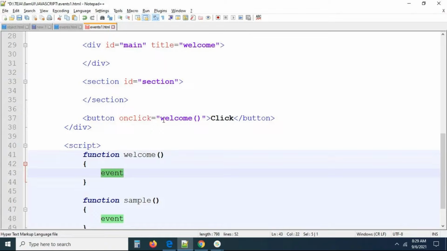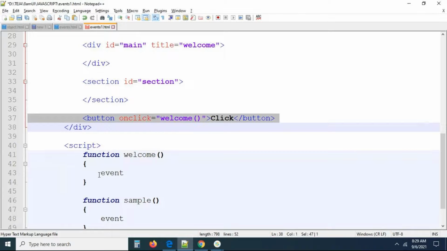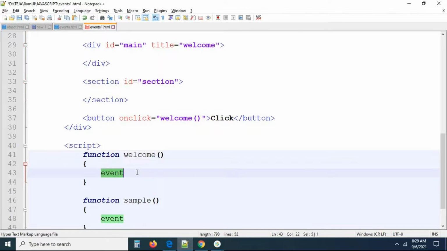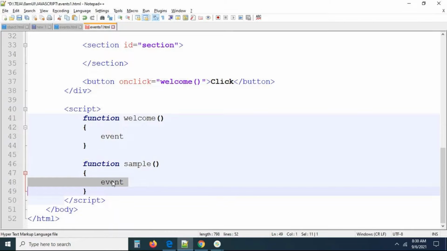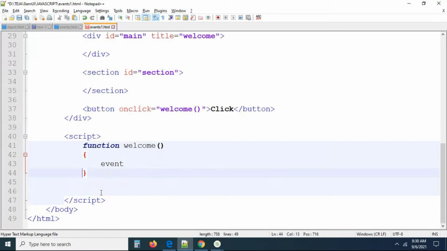See, welcome is a function which is bound to an event. In this function only the event object will be available. This function is not bound anywhere, so the event object will never be available to this function, right? What I want to tell you, let me show you and print the same. Now console.log of event. Now you can see, this is very important.